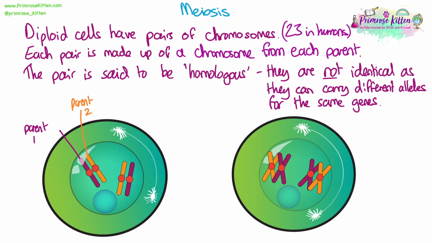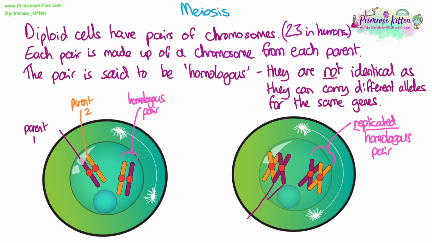So here's my example. I have a homologous pair of chromosomes in my nucleus, and the red purple coloured one is from parent 1 and the orange coloured one is from parent 2. So this constitutes a homologous pair. When these chromosomes replicate, which we know happens during the cell cycle, they then look like a pair of cross-shaped chromosomes. So the two purple ones are identical because they have been replicated. They are copies of the parent 1 chromosome. But the orange and the purple chromosomes are non-identical because they are from different parents.